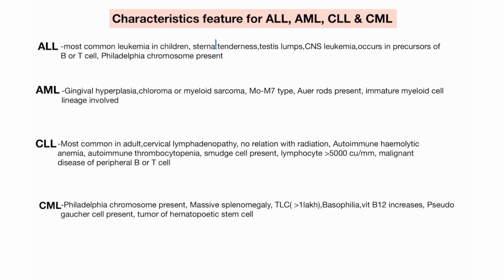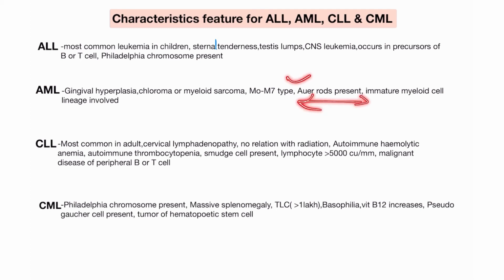What is AML? In a question on AML, when you find gingival hyperplasia, it is a characteristic of AML. Gingival hyperplasia, chloroma or myeloid sarcoma, and you all know it is M0 to M7, which means 8 types of AML are present. And Auer rods are very important. Auer rods are always present in AML. It is a characteristic of AML. In histopathology, when you see the slides, you will see the Auer rods.